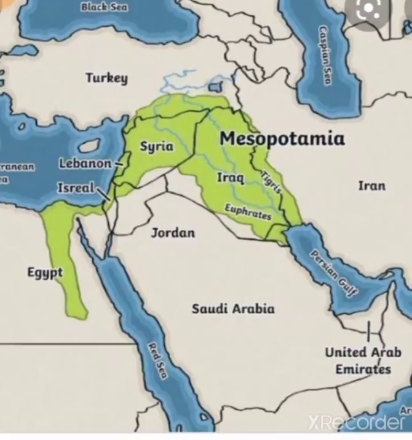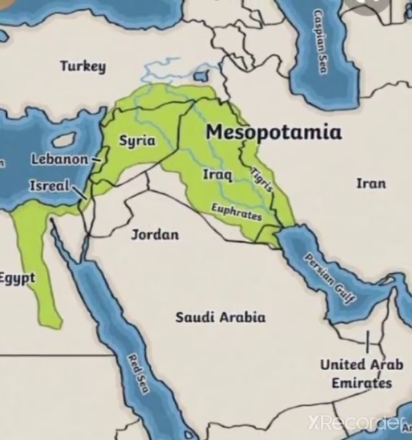Euphrates and Tigris river banks. Between Euphrates and Tigris river banks. Two rivers, Euphrates and Tigris. And look at this map. You can see Mesopotamia here.